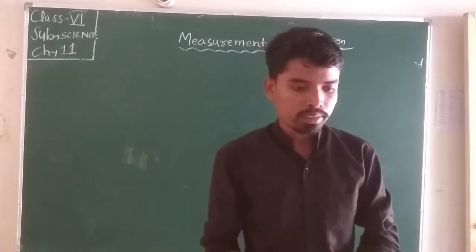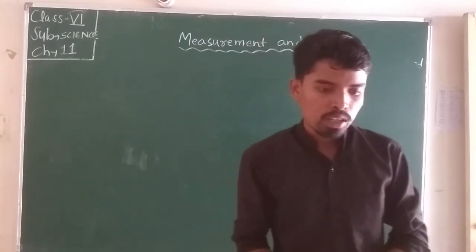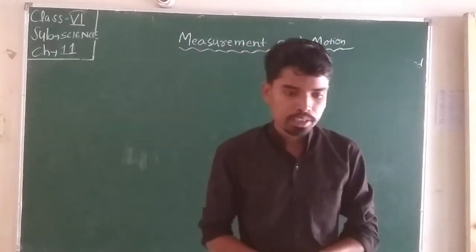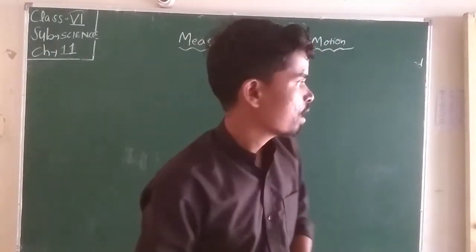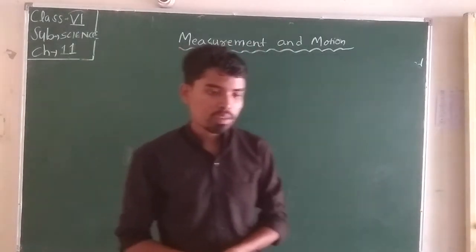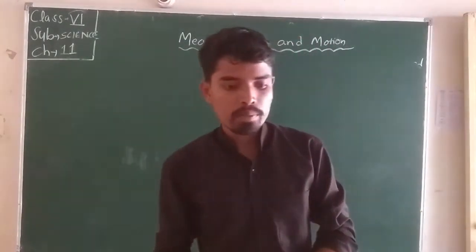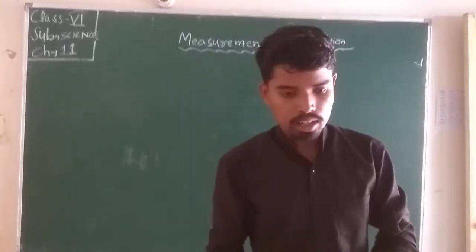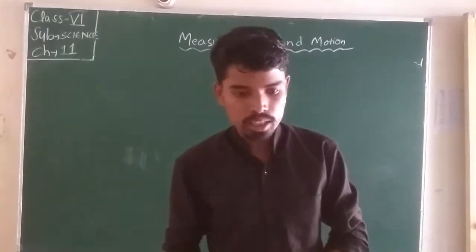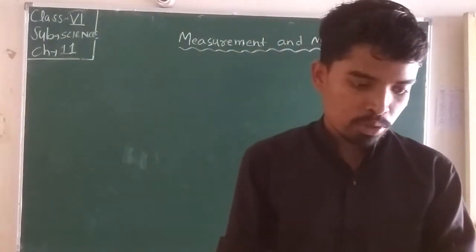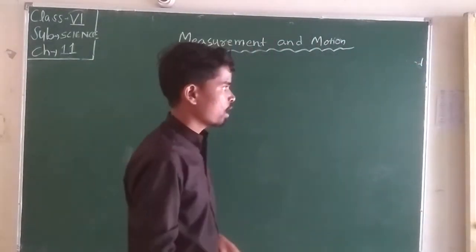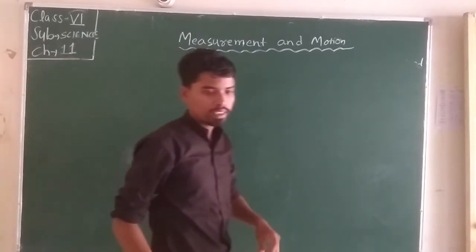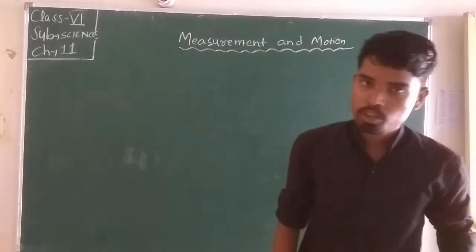So student, the SI unit was adopted in 1960. SI is the short form of Système International d'Unités, in France. Now student, tell me, suppose a particular length of 1 kilometer is equal to